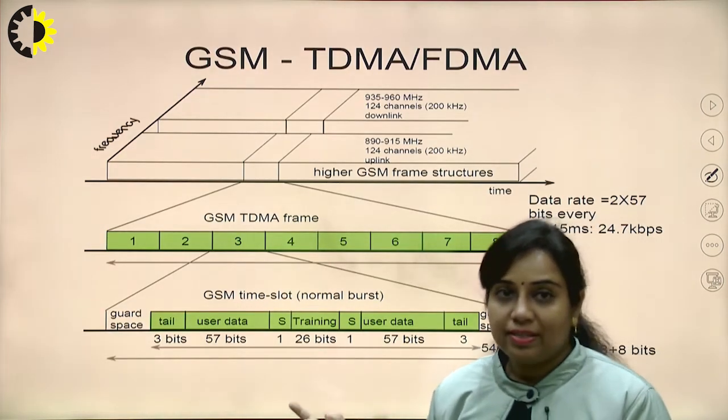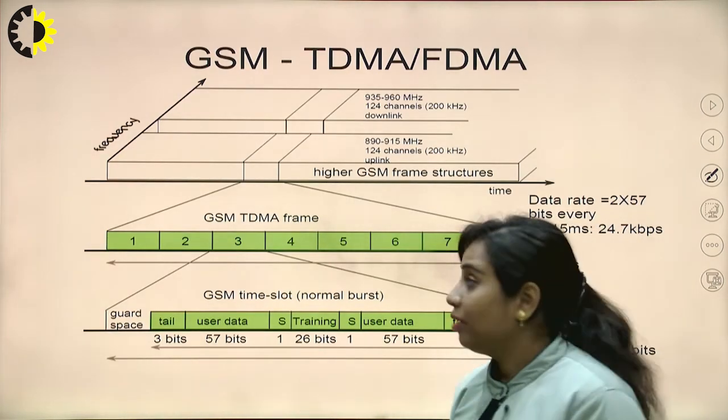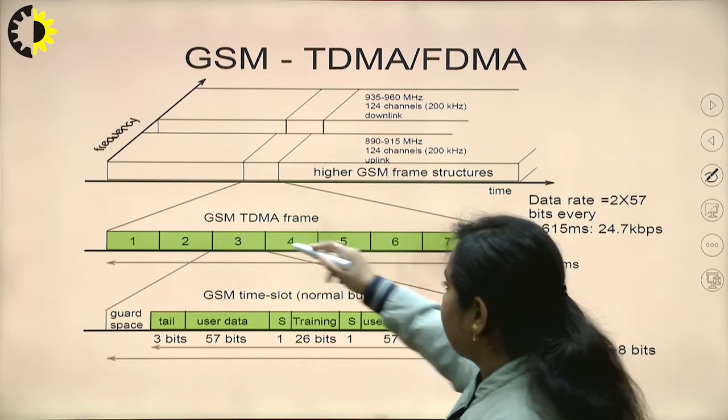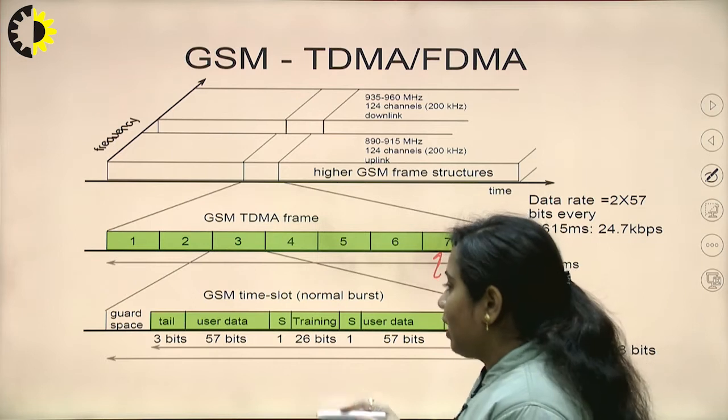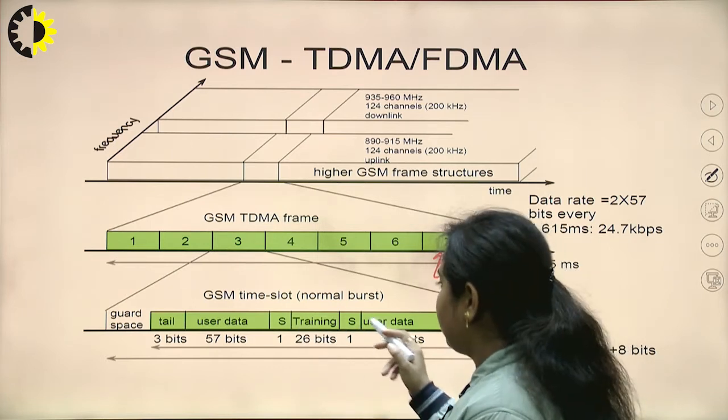So, this is the GSM which is based on either TDMA or FDMA. So, you can see that this is the GSM TDMA frame which consists of 8 time slots, and this GSM time slots are there, that is normal burst.